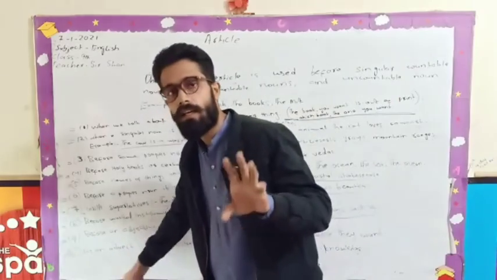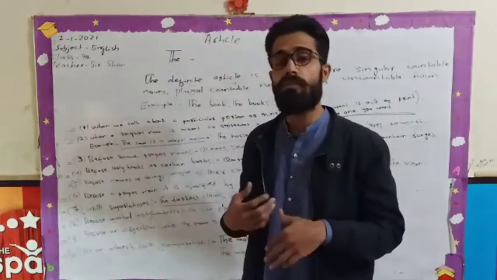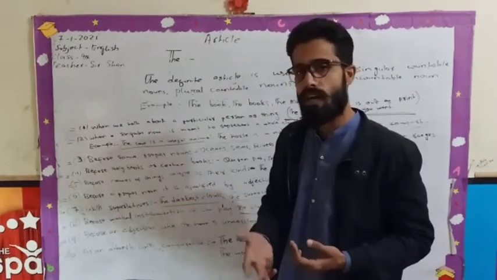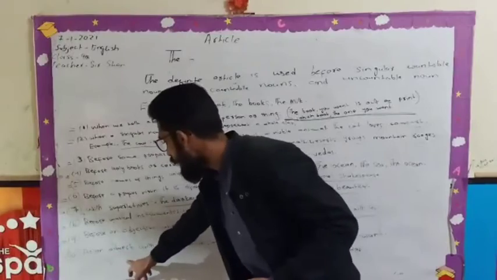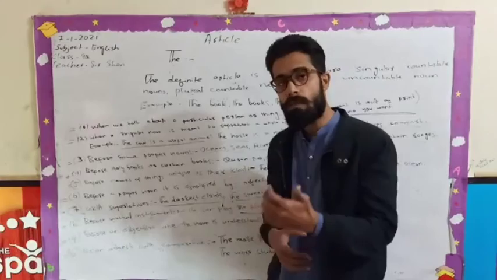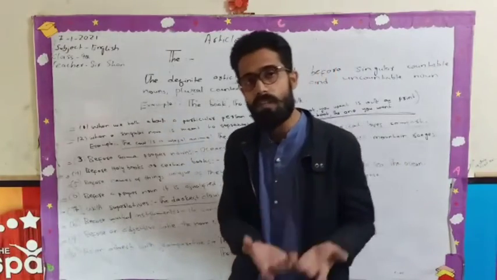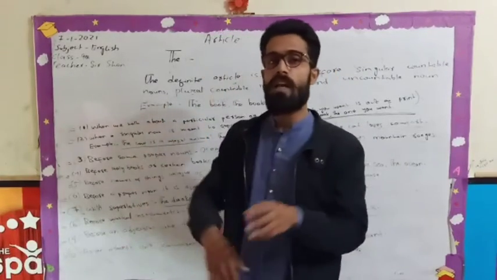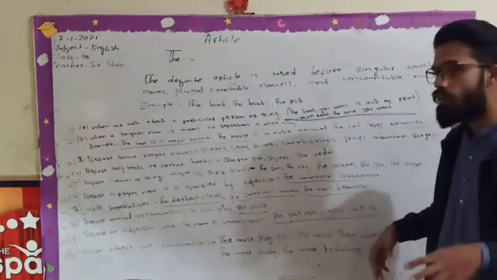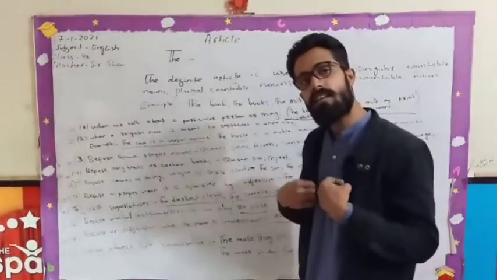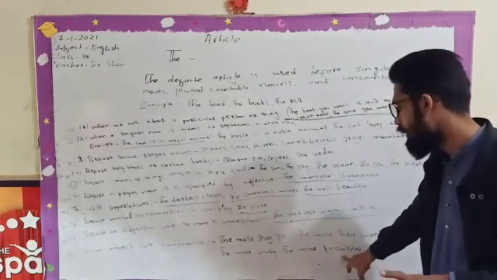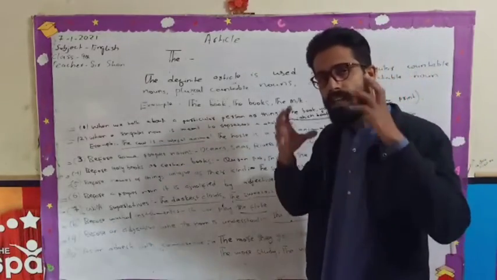Here is the tenth and last rule, but there are many other rules too. I have written down the main rules and made you understand. The tenth rule: as an adverb with comparatives. If we are comparing something with something else, then we will also use the. Here is an example: the more they get, the more they want. Another example: the more study, the more knowledge. It means if I study more, I will get more knowledge.